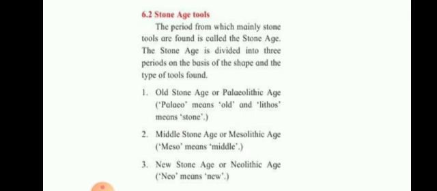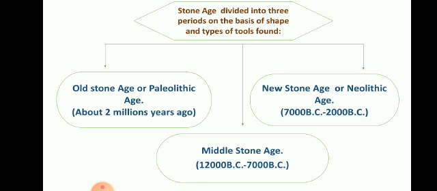First is the Old Stone Age or Paleolithic Age. Paleo means old and lithos means stone. So it is the Paleolithic Age. Second, the Middle Stone Age or Mesolithic. Meso means middle and again lithos means stone. And third, the New Stone Age or Neolithic. Neo means new and lithos means stone. In this way, the Stone Age is divided into 3: Paleolithic Age, Mesolithic Age and Neolithic Age.